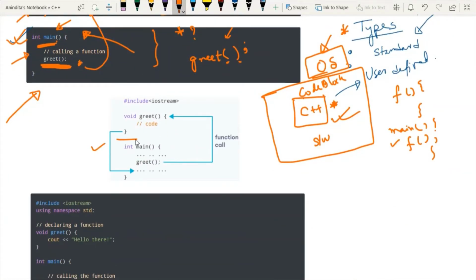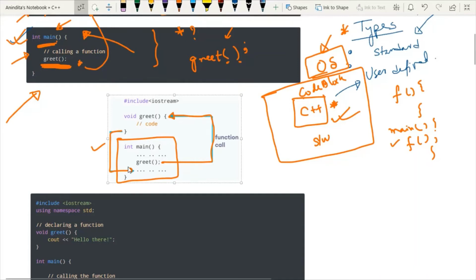This is the main function. Whenever the function is called, this function call will be redirected to the definition of the actual function. And after executing this function, control comes back. So it is a bi-directional process that we can see. This is how a simple function can be defined outside main in C++.